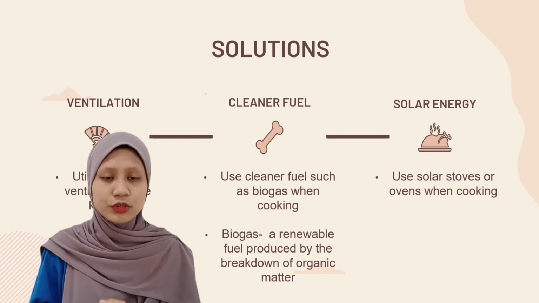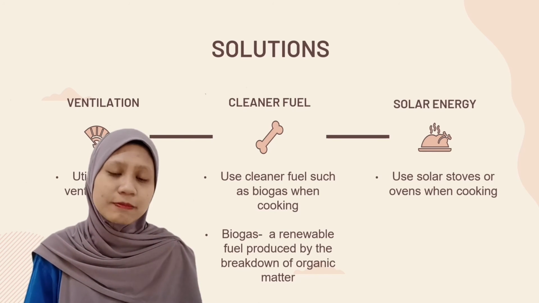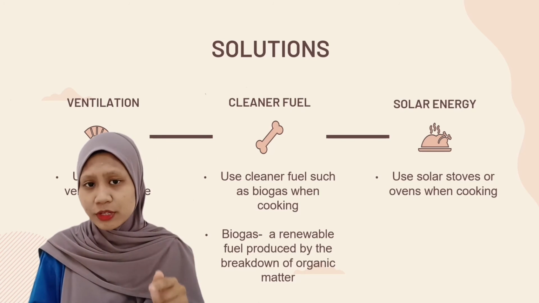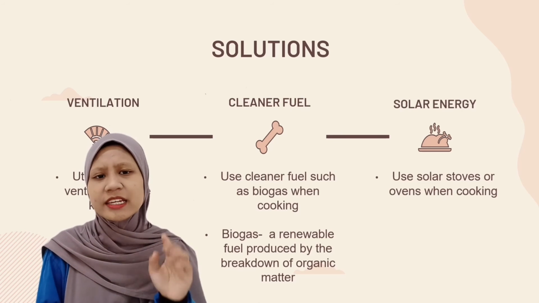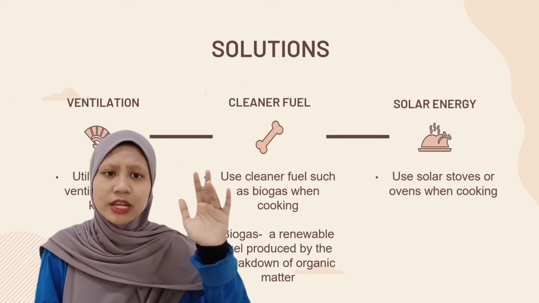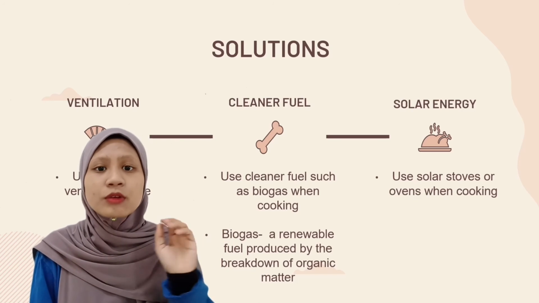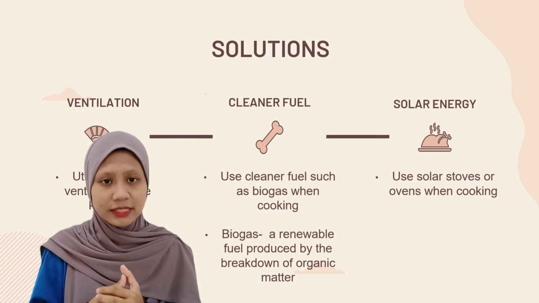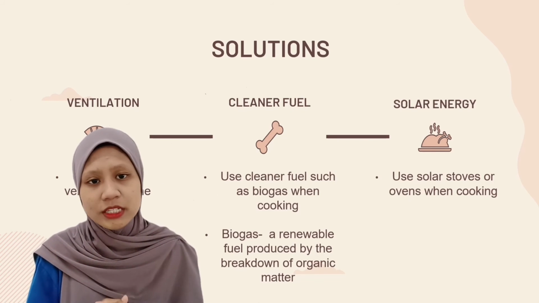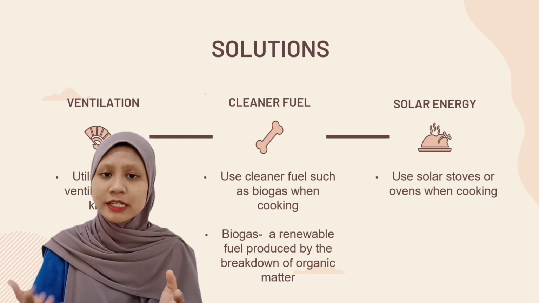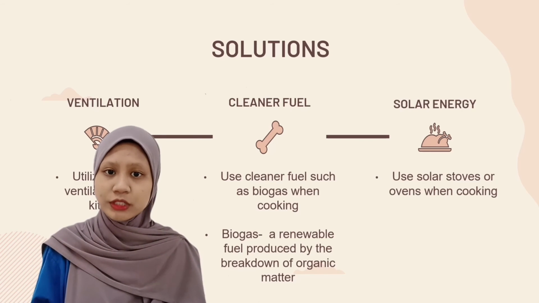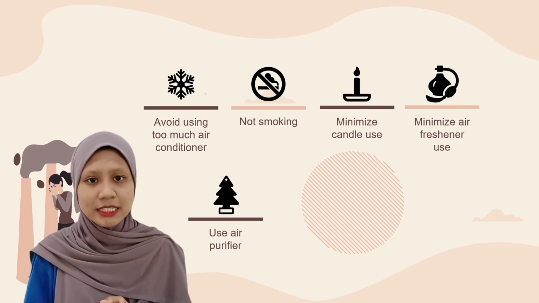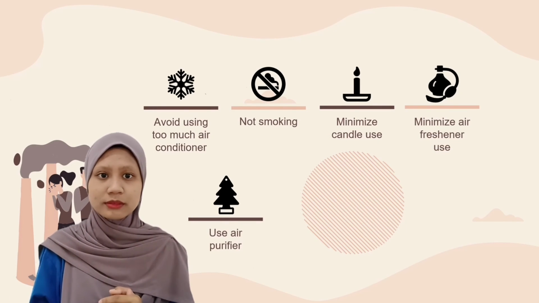Next, cleaner fuel. Around 2.6 billion people still cook using solid fuels and kerosene. These cooking practices are inefficient. They can produce high levels of household air pollution. To avoid them, we need to use a renewable fuel produced by the breakdown of organic matter. This is the same as using solar energy for stoves or ovens to avoid household air pollution. Here, we can see other things that we can do to control and sustain clean air in the house.